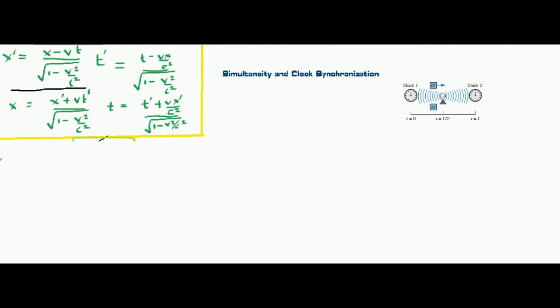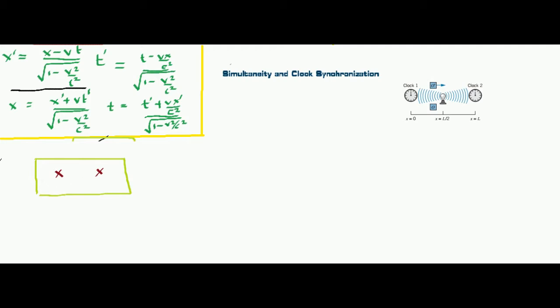Okay, in this lecture we'll see that if two events occur simultaneously in one frame, then the two events may not occur simultaneously in another moving frame. Let me give you a simple example. Consider this is frame number 1. In frame number 1 there are two explosions, one explosion here, another explosion here, and say the two explosions happened simultaneously in frame number 1.